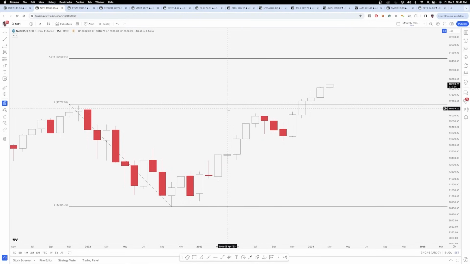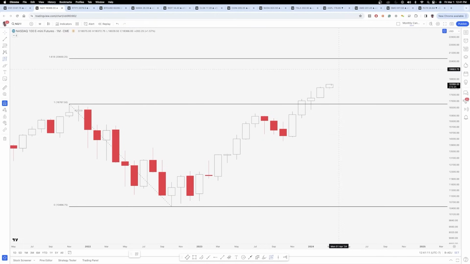NQ, you have kind of the same pattern, but it wasn't close enough where I wanted to highlight it. The main thing I want to highlight here on NQ is just the fact that we continue to move very strong to the upside. And a lot of people forget that the markets can move to the upside a lot more than people think. And so that is something to consider. Do we go straight up to this 1.618 extension at 20,650 within the coming months? That would be a pretty insane move.